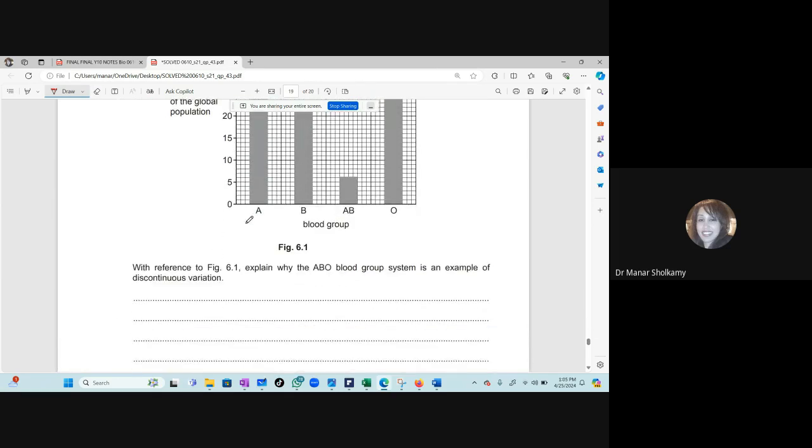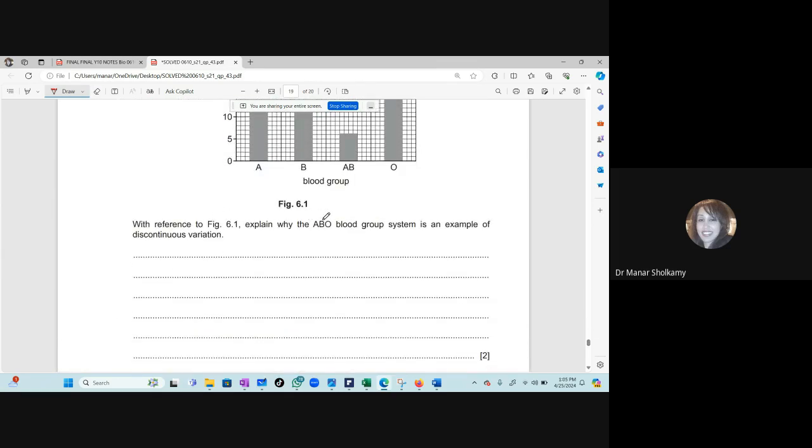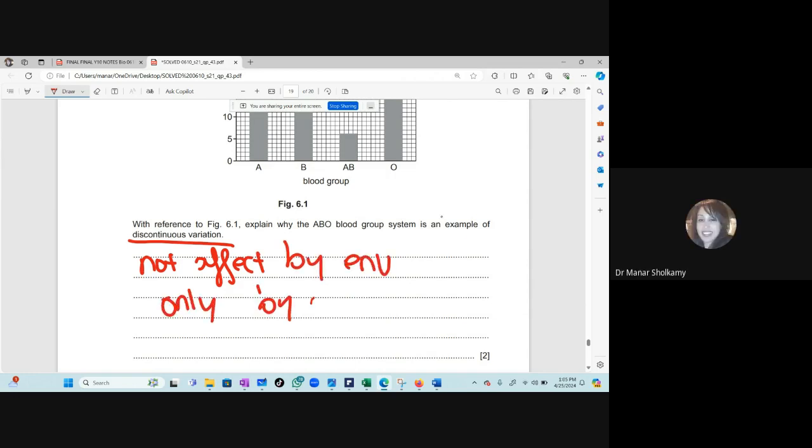Okay, this question doesn't finish. With reference to the figure, explain why ABO blood group system is an example of discontinuous variation. Very nice question. You forgot discontinuous variation? You will have a problem. What are the features of a discontinuous variation? Is the blood group affected by the environment? No, not affected by the environment. This is so important. It is affected only by the genes.